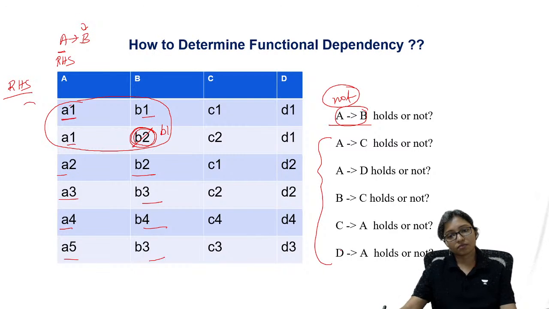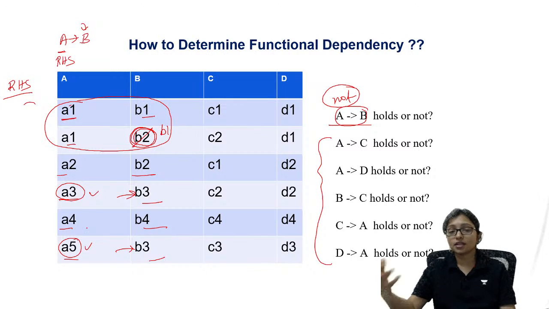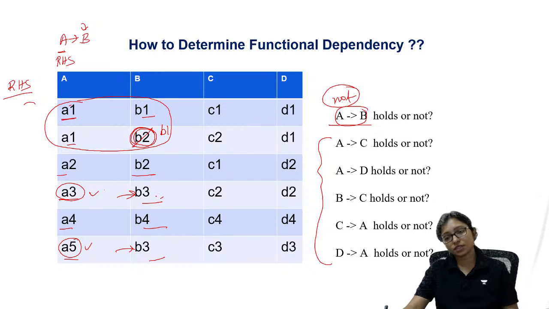For A5, B3, see that here it is like that. A3 is a student, his father is B3. A5 is a student, his father is also B3. That is no problem, because maybe they are siblings, reading in the same class, and they have the same father, B3.